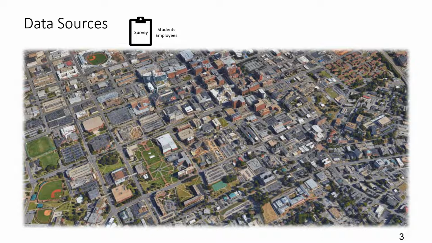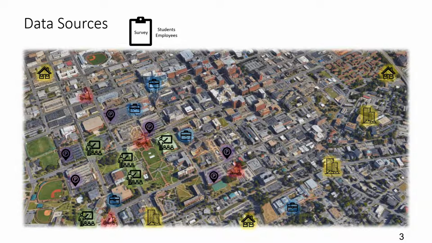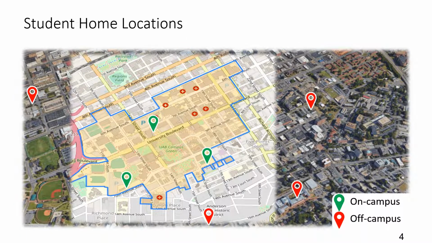And we need to sample the following locations in order to create realistic plans for the simulation: home locations for students and employees, work locations, parking locations, classrooms, and e-scooter stations. We face some challenges with the data sources. The first challenge is that student locations are not exact to protect participants' privacy. So we used an address geocoding API to get approximate locations.